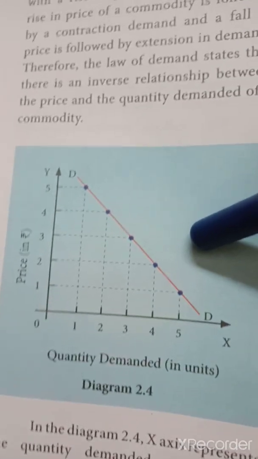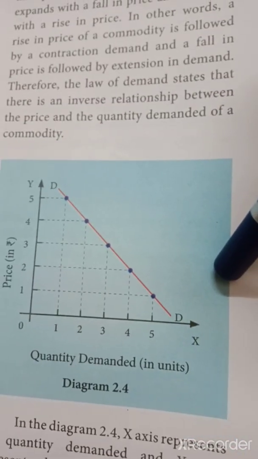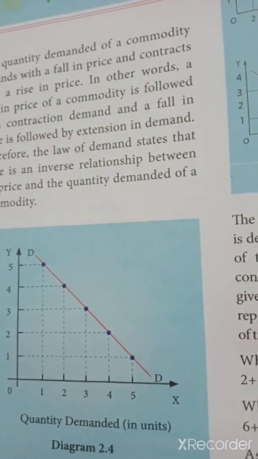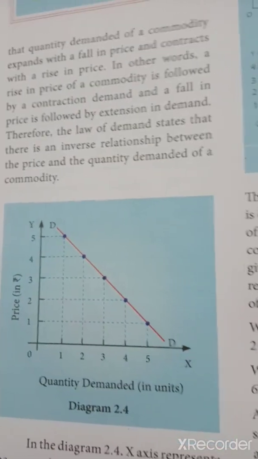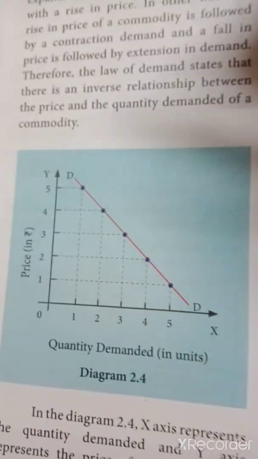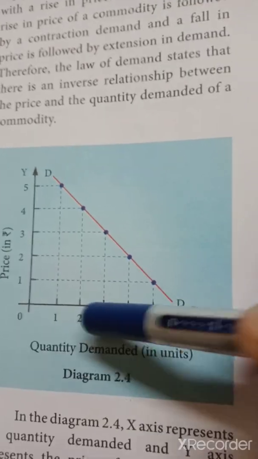Now again, what is the nature of the demand curve? It is a downward sloping curve. It is a negative curve. Otherwise, it shows the inverse relationship between two variables. When the price expands, demand contracts. When the price contracts, the demand expands. That's all. Next is market demand for a commodity.